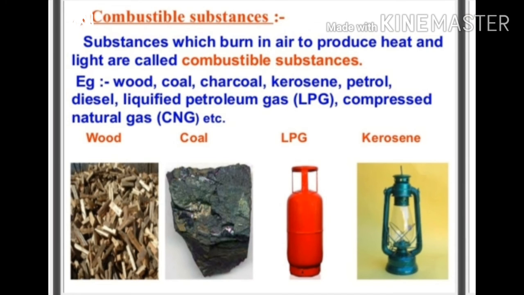The next topic is combustible substances. Substances which burn in air to produce heat and light are called combustible substances. Combustible substances are also called fuels. Examples of combustible substances are wood, as given in the picture also, coal, charcoal, kerosene, petrol, diesel, liquefied petroleum gas or LPG, compressed natural gas or CNG, etc. So these are combustible substances.